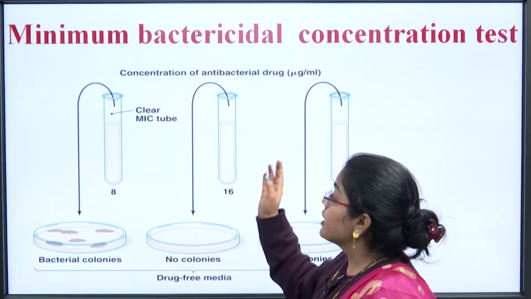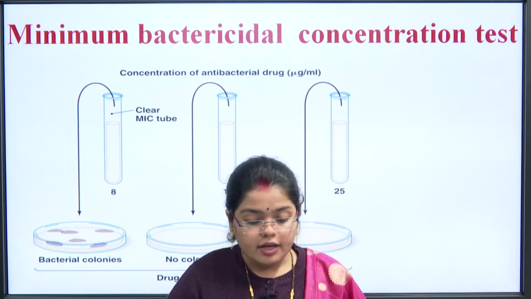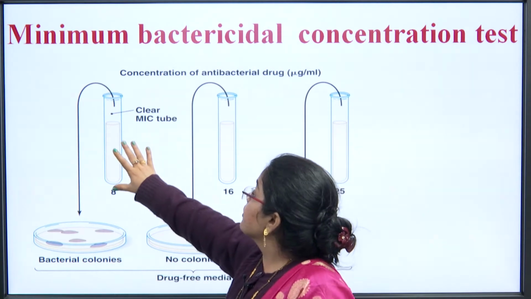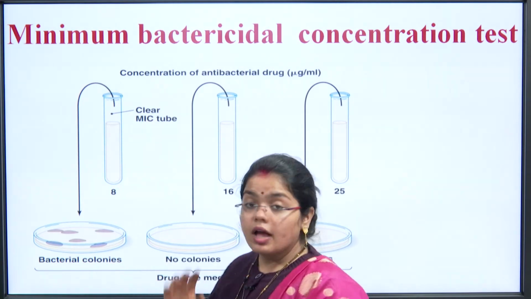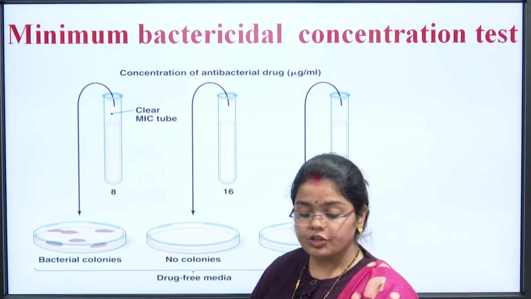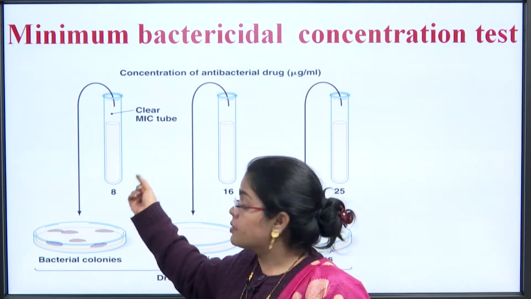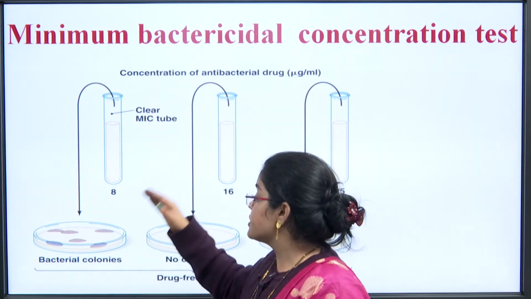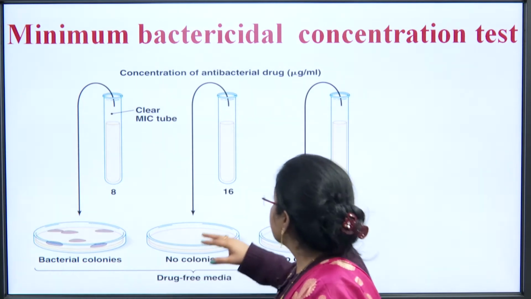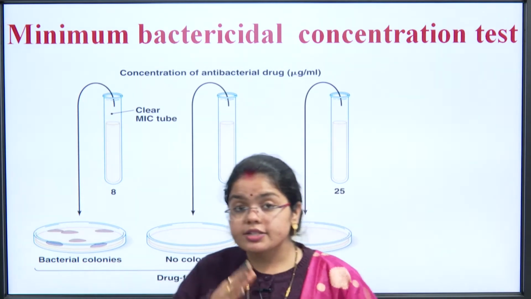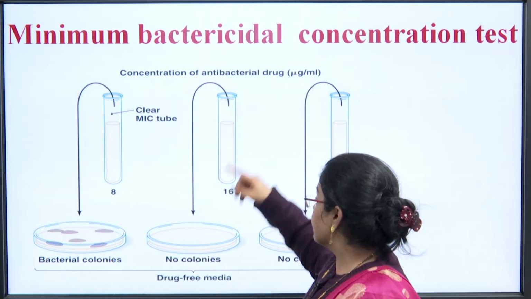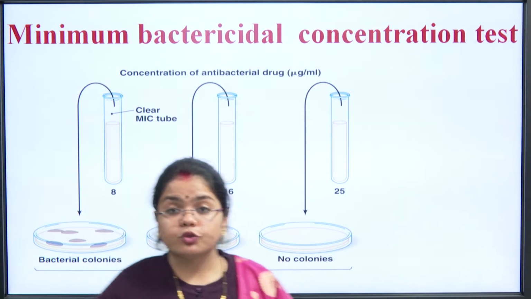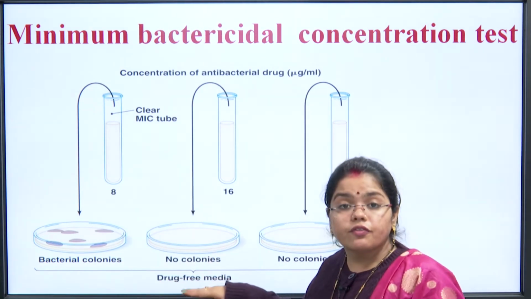So, how is bactericidal concentration determined? You can see the bacterial colonies here. It was a clear MIC tube. We took out the liquid from that MIC tube which had clear fluid, and placed it in the culture media. Then we took the tubes just next to that MIC tube, 16-1, and there were no colonies, and again the next one, 25-1, no colonies. So, it was a drug free media.